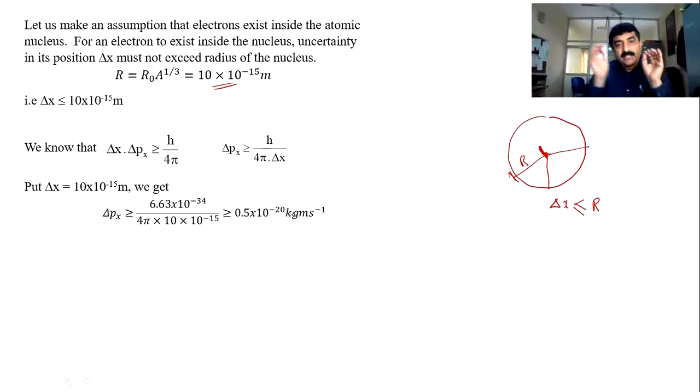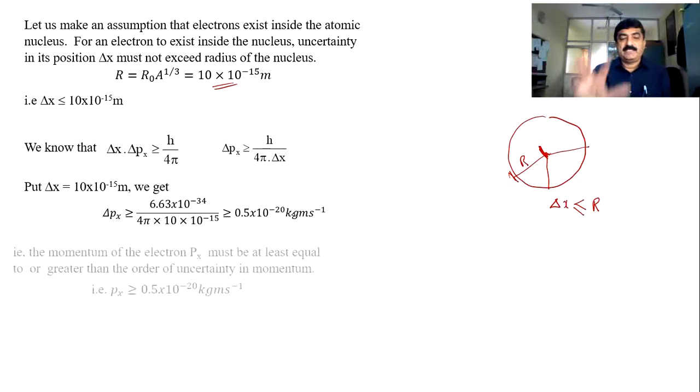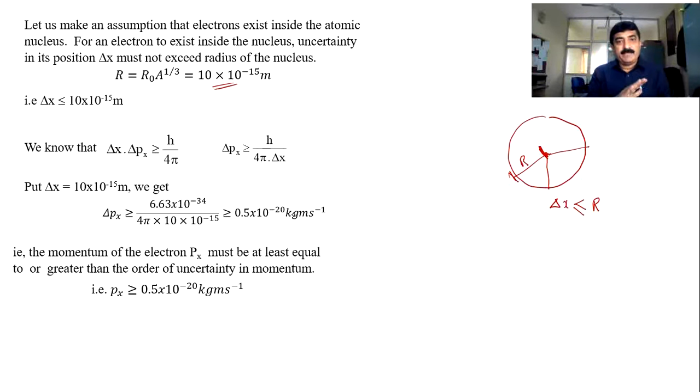See, when delta x is less than or equal to, then delta p will be greater than or equal to. That means when delta x is minimum, delta p is maximum, and when delta p is minimum, delta x is maximum. Well, I have one of the momentum values, 0.5 into 10 power minus 20. Now I have an equation for kinetic energy, that is E equals p square by 2m. Substitute for p, and m is the mass of the electron, and you will get the answer in joule.